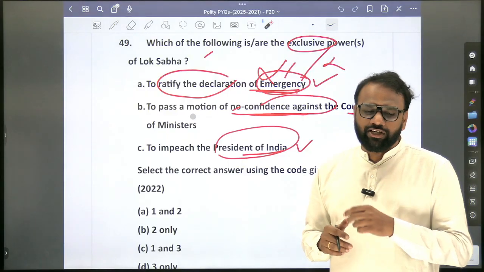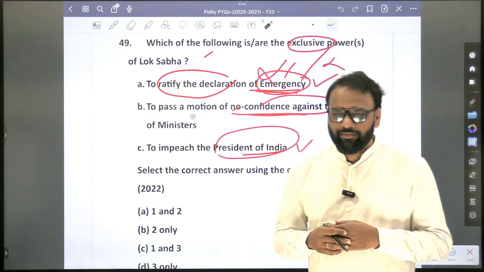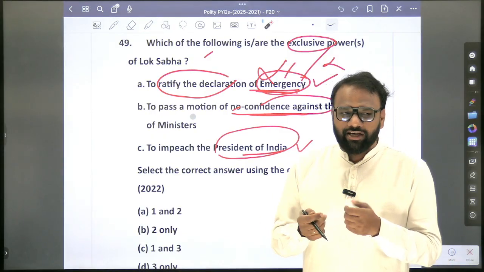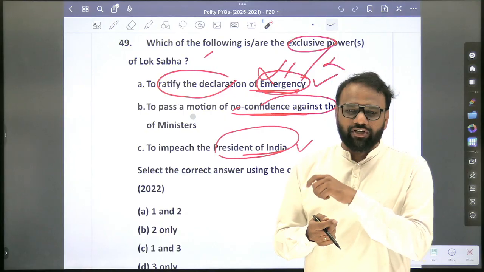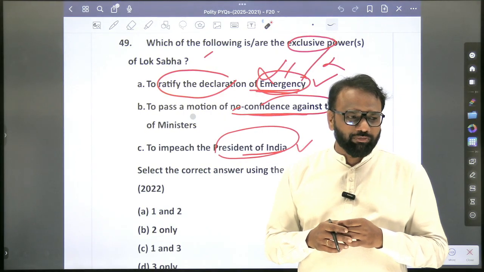To impeach the President of India, who can initiate the proceedings? Lok Sabha or Rajya Sabha? Either house, either Lok Sabha or Rajya Sabha. To initiate the proceedings, minimum how many members support is required? One fourth member support is required.